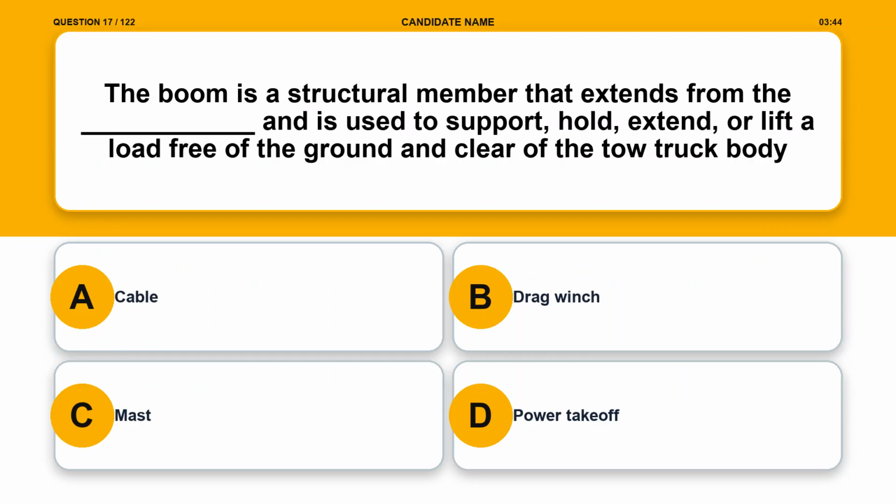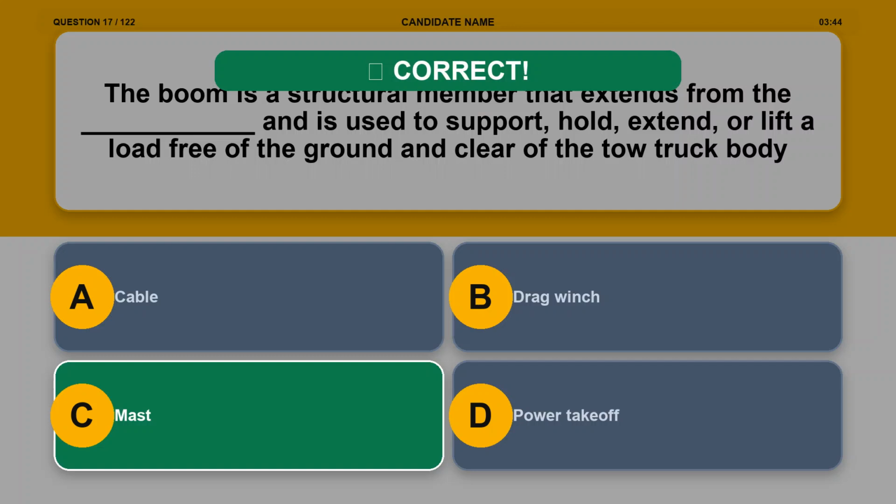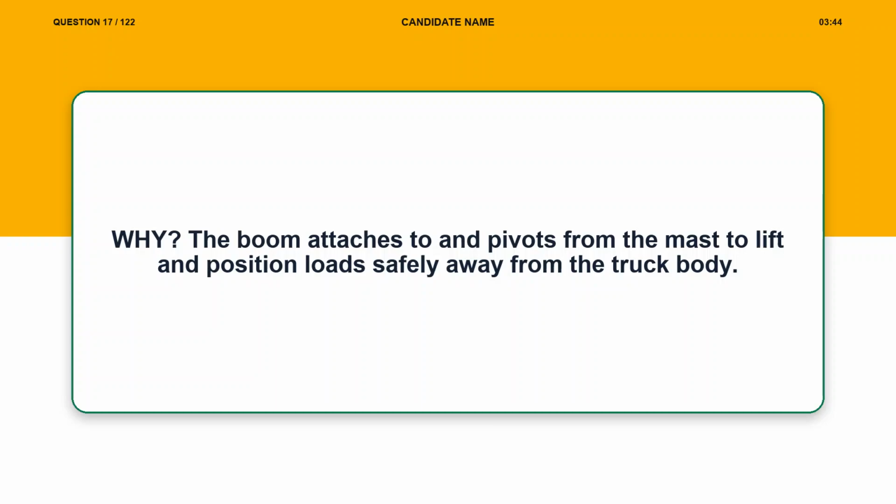Question 17. The boom is a structural member that extends from the blank and is used to support, hold, extend, or lift a load free of the ground and clear of the tow truck body. Option A, cable. Option B, drag winch. Option C, mast. Option D, power takeoff. The correct answer is option C, mast. Explanation. The boom attaches to and pivots from the mast to lift and position loads safely away from the truck body.